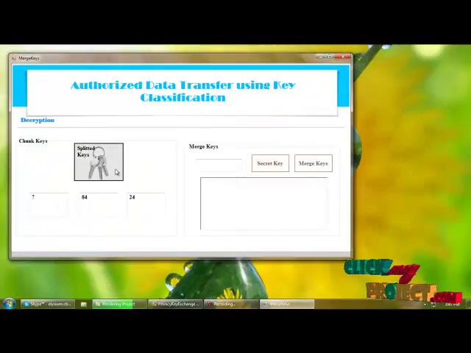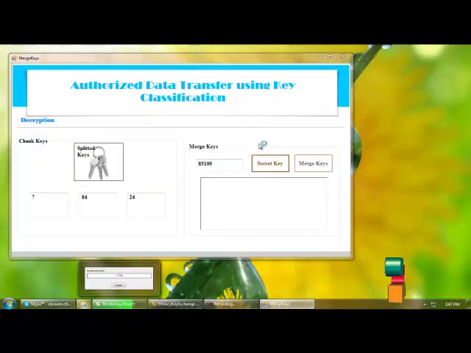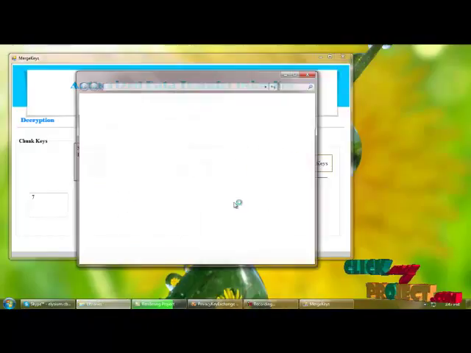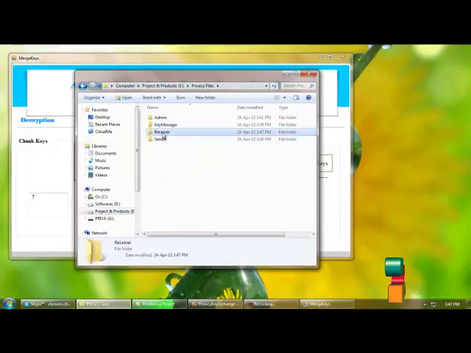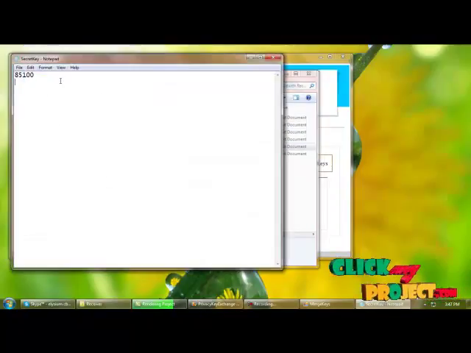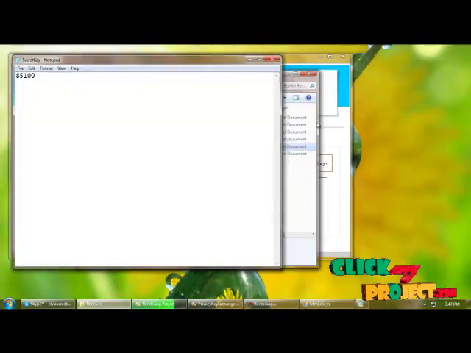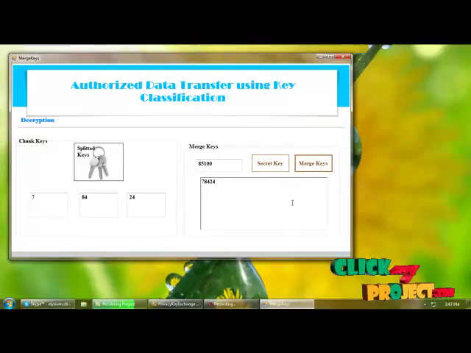For that we need to load the split keys and get the secret key. I'm checking whether the keys are properly received or not. I'm loading the secret key from here, 85100. I'm providing this key here. Success. I'm merging the keys based on the secret key.